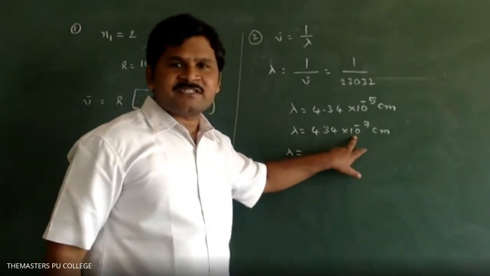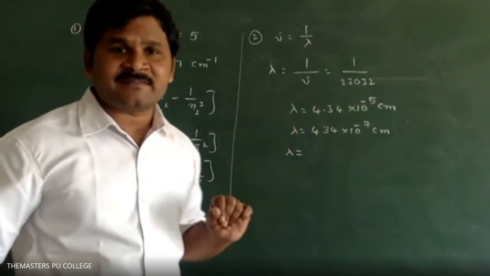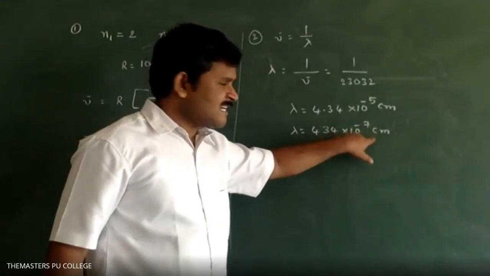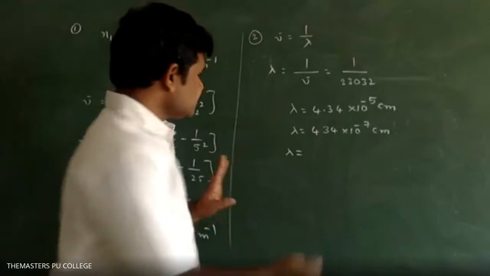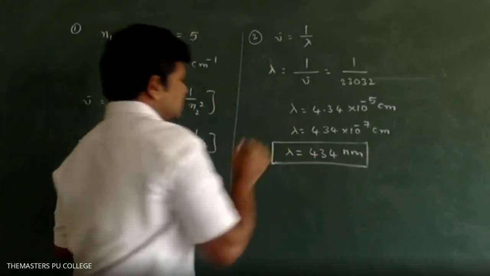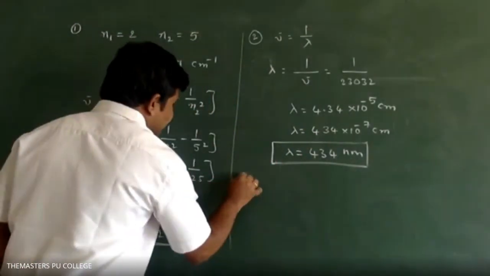You can write now. Lambda is equal to... 1 nanometer is equal to how many centimeter? 10 to the power minus 7. Instead of 10 power minus 7 centimeter, I can write nanometer, right? Will you accept? Yes, sir. 434 nanometer. Wavelength. Next, third one, frequency.